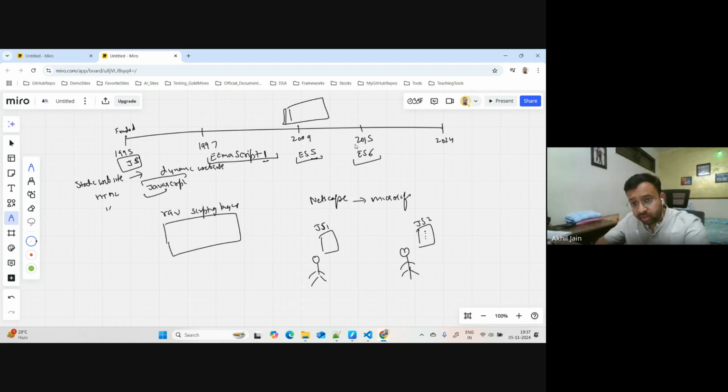Now, during this time frame, the web as a technology exploded like anything. People were creating websites, and everything was getting online. The current capabilities of JavaScript were not good enough to provide the capability which a modern web application wants to have. To uplift the capability of that language, they came up with this standard, ES6. This is a big milestone in the journey of JavaScript.